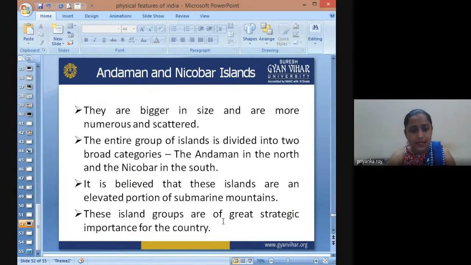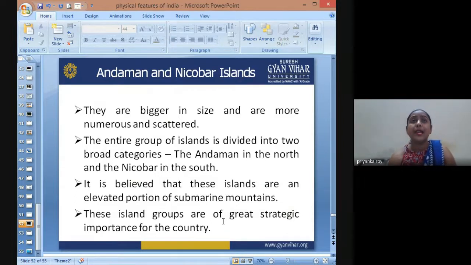The islands jut out of the ocean as a submarine mountain which is rising from the ocean basin, so it is elevating, whereas Lakshadweep is predominantly a coral island. These island groups are greater in height and strategic importance for the country also.